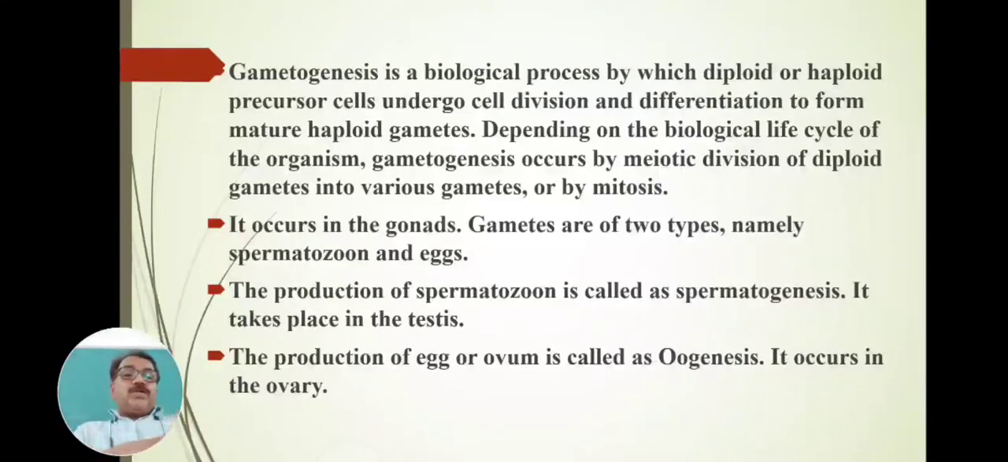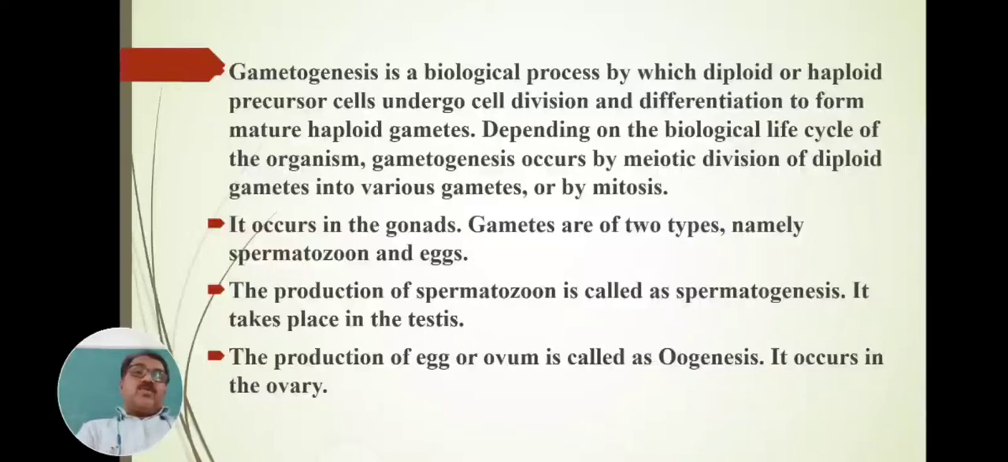The production of spermatozoa is called spermatogenesis, and it takes place in the testes. The production and formation of eggs or ova from the ovary is called oogenesis, and oogenesis occurs in the ovary.